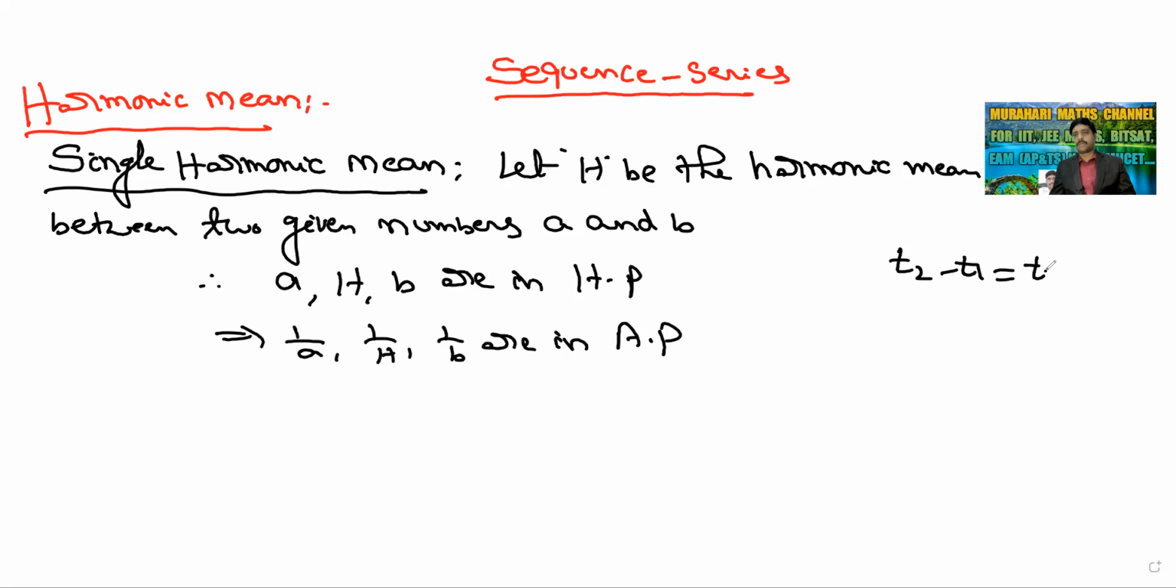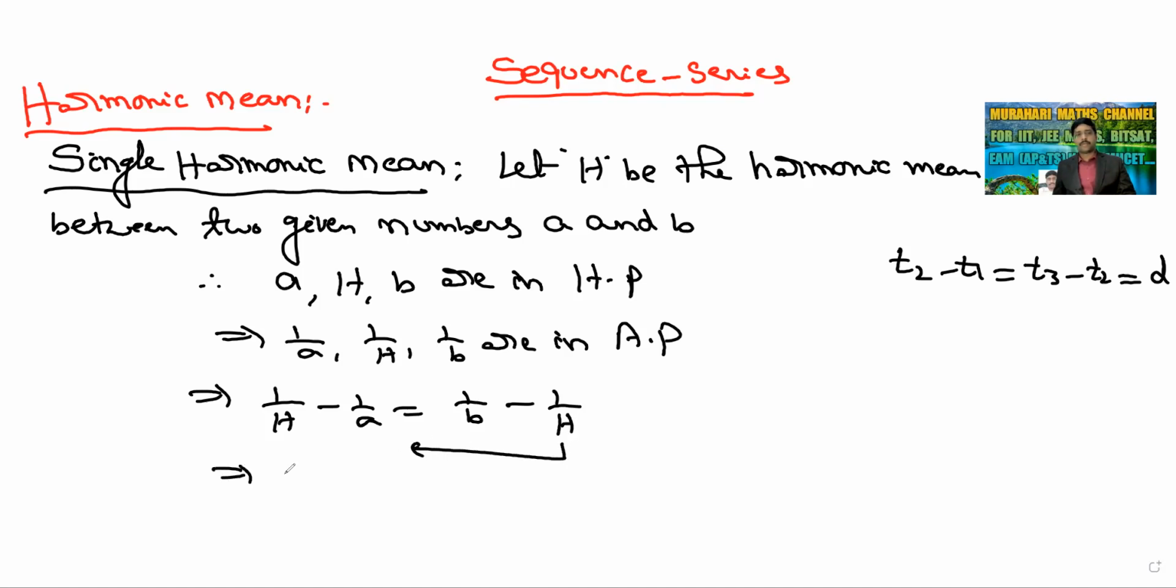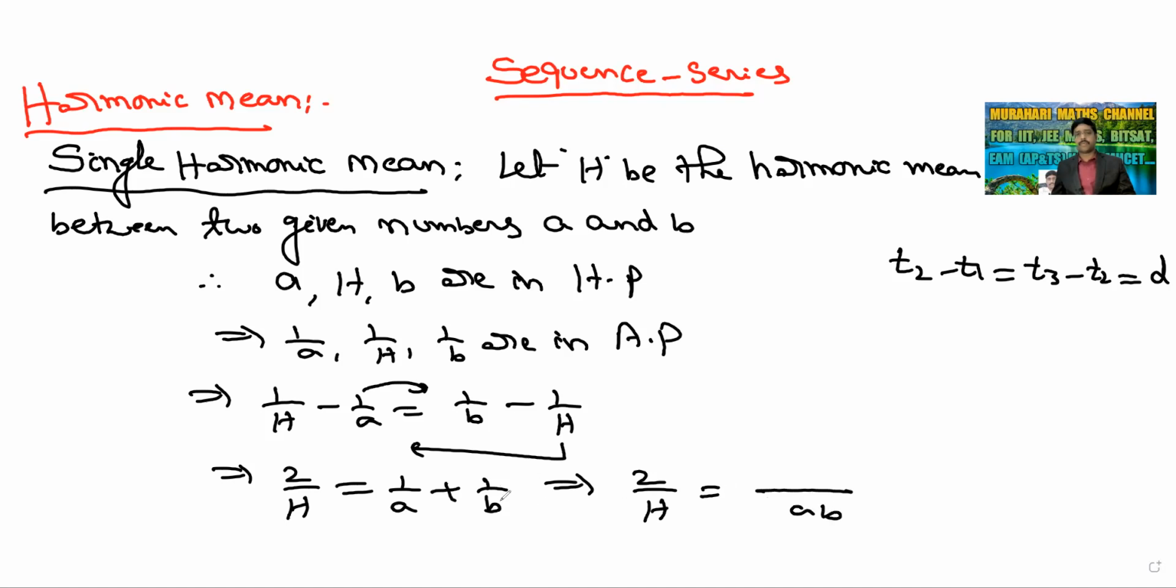T2 minus T1 is equal to T3 minus T2 is equal to D. So it will be 1 by H minus 1 by A equal to 1 by B minus 1 by H. This minus 1 by H brings left side, so it is going to be 2 by H. 1 by H plus 1 by H, 2 by H is equal to 1 by A plus 1 by B. This minus 1 by A brings the right side. So 2 by H equal to 1 by A plus 1 by B. So let us do LCM AB. So it is going to be A plus B or B plus A. Therefore, H is equal to 2AB by A plus B.